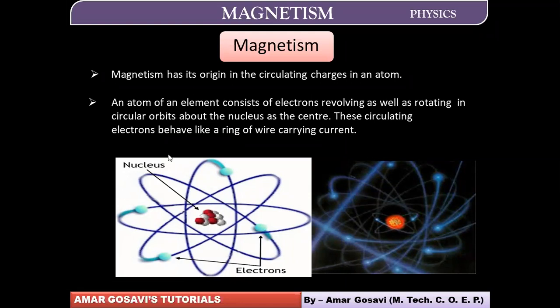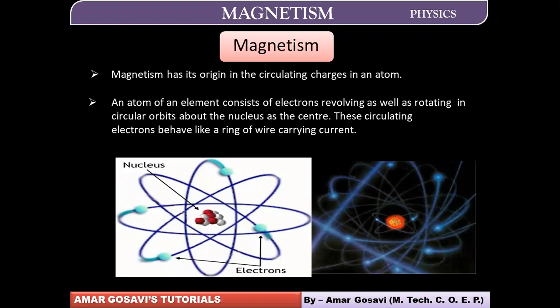So these circulating electrons will behave like a ring of wire carrying current. The moment they behave like a ring of wire carrying current, it's going to introduce a magnetic field around it. That's how we will talk about how magnetism comes into the picture out of that magnetic field. So please make a note of this before we move ahead. I believe you have noted this down.